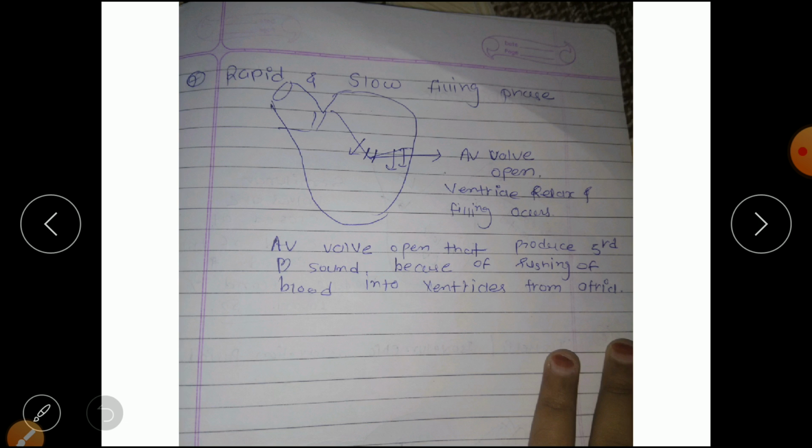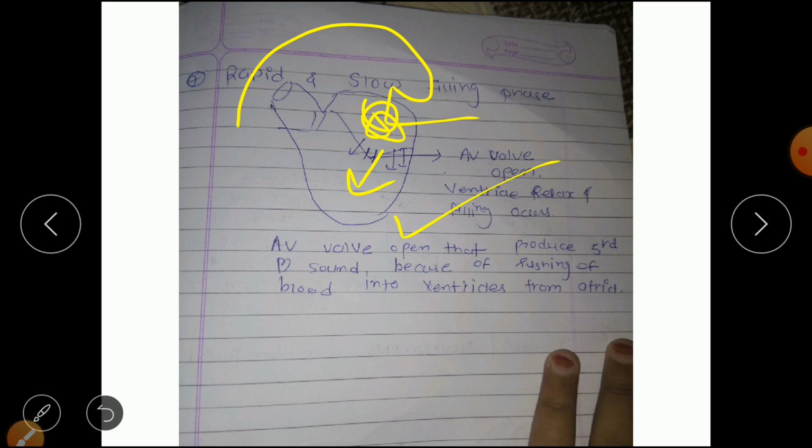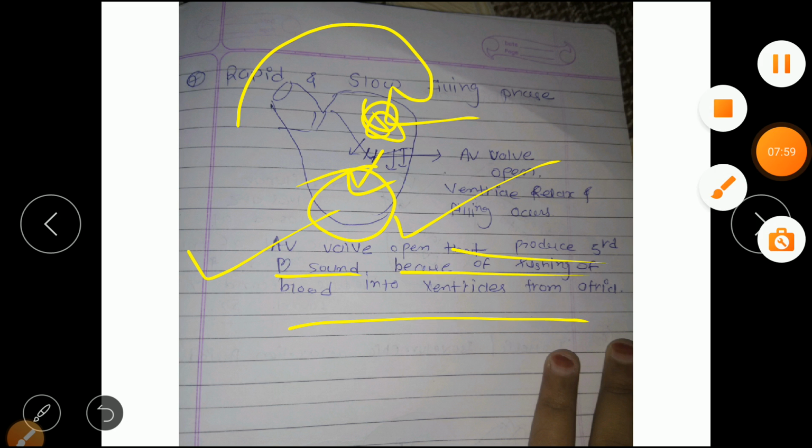Now the last phase, that is rapid and slow filling phase. In that what occurs? The AV valve opens. Now what will happen? Blood comes from the lungs into the left atrium, and from the body into the right atrium. So now all the blood has filled and collected here. So the AV valve opens, the ventricle relaxes and filling occurs. Now the ventricles will fill with blood. So the AV valve opens, which produces the third heart sound because of rushing of blood into the ventricles from the atria.